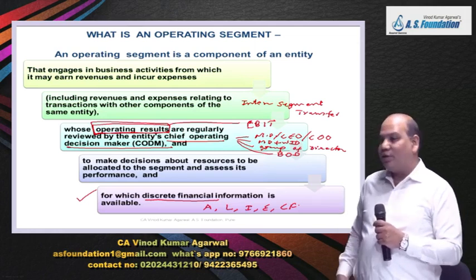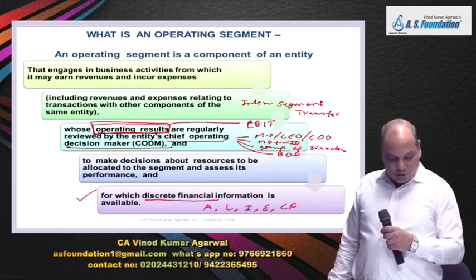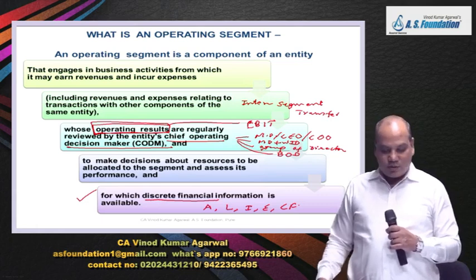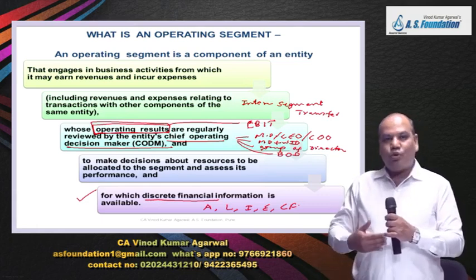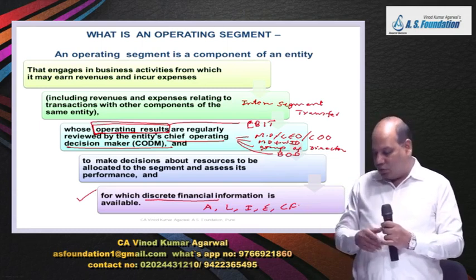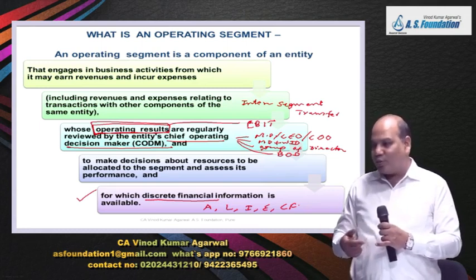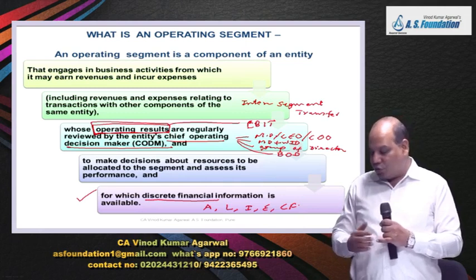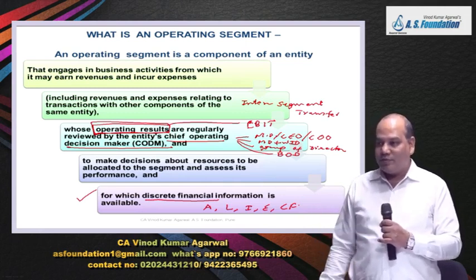Otherwise you can't apply this standard, because in the next few minutes you will see the standard says you will have to disclose the profit of the segment. How will you calculate profit if you can't calculate income and expense? You have to disclose the segment asset.